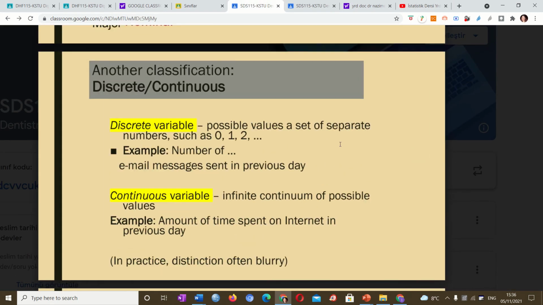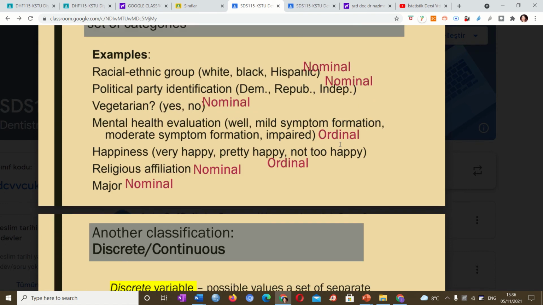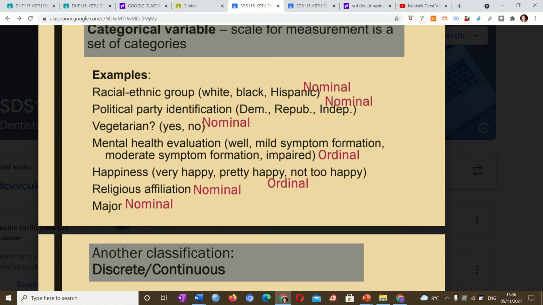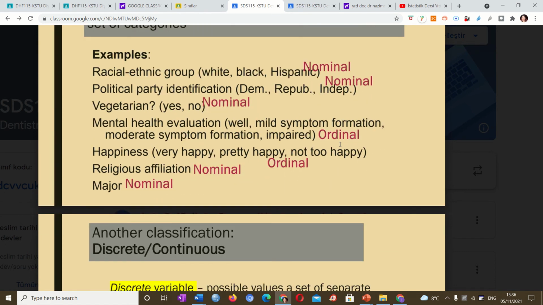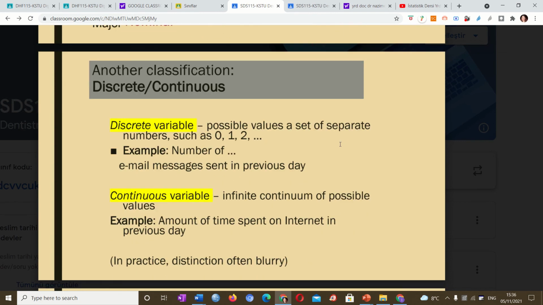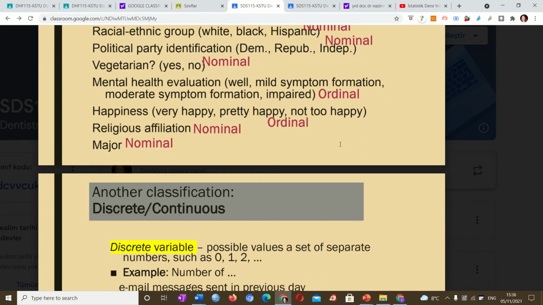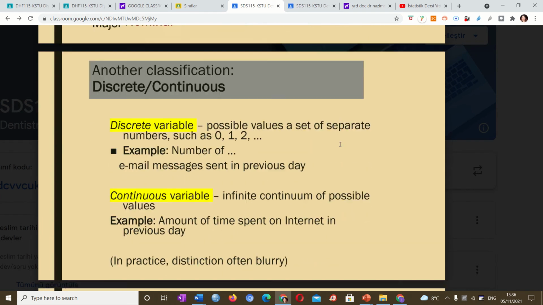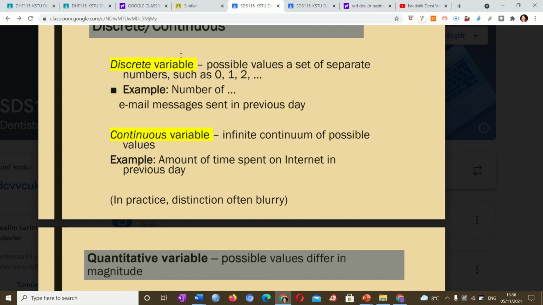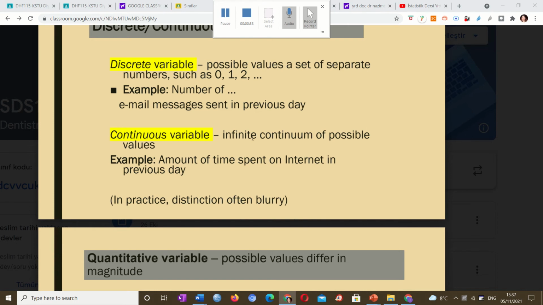This is the Biostatistics course, and we are now talking about nominal and ordinal groups, okay? How can we group them? With ordinal, the order is important, and with nominal, the order is not important. Okay, here, let us talk about discrete variables.